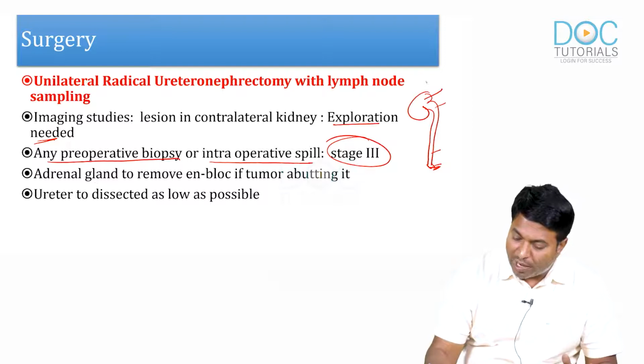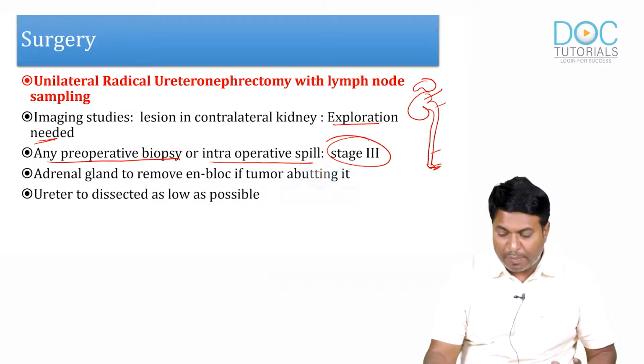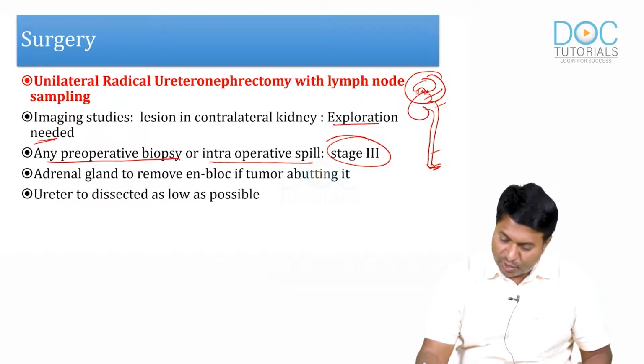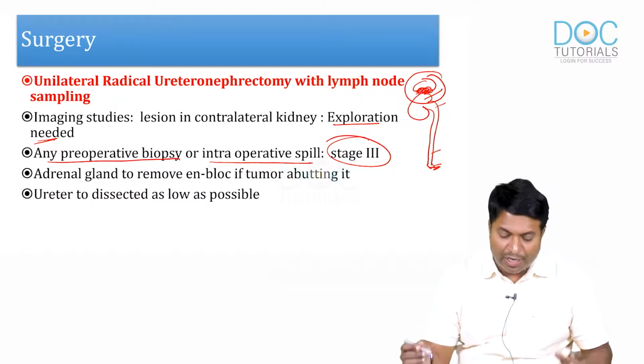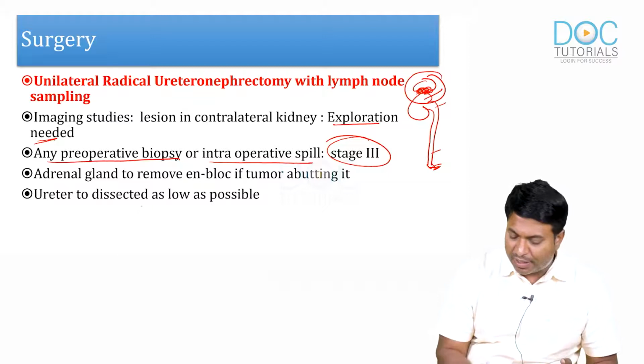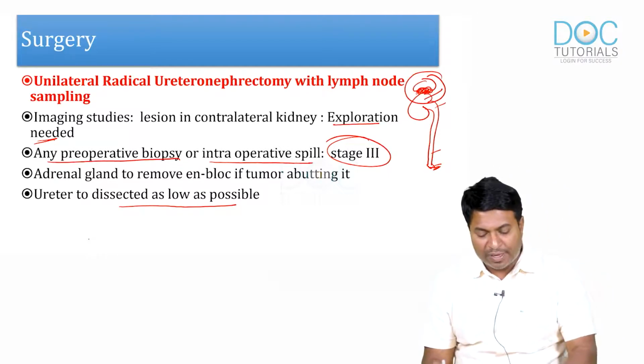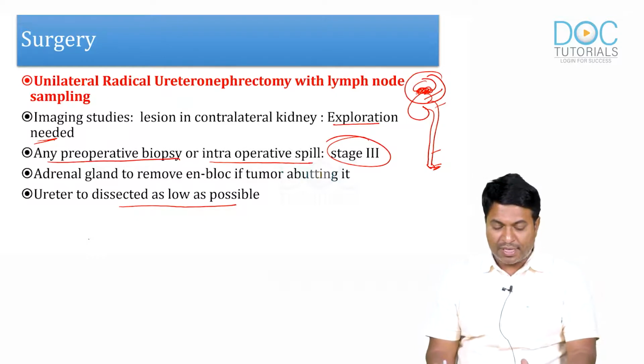Adrenal gland, will I remove it always? No. If the tumor is abutting it, we have to remove the adrenal gland. Otherwise, no need to remove the adrenal gland. If the tumor is infiltrating or abutting the adrenal, you remove it. Ureter is dissected as low as possible. This is the surgical procedure we do in these cases.